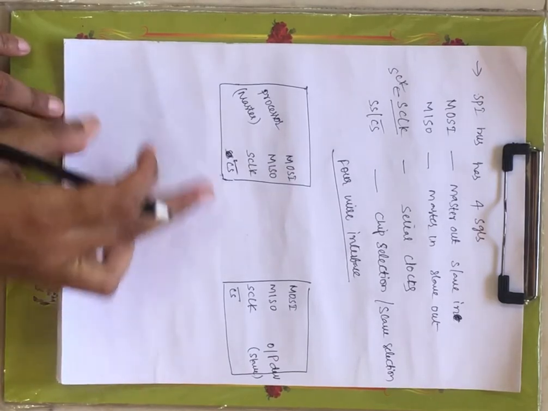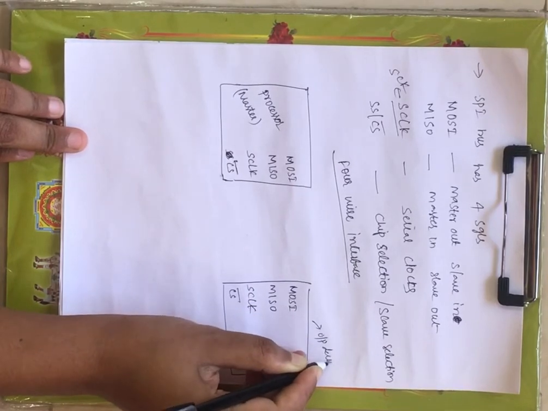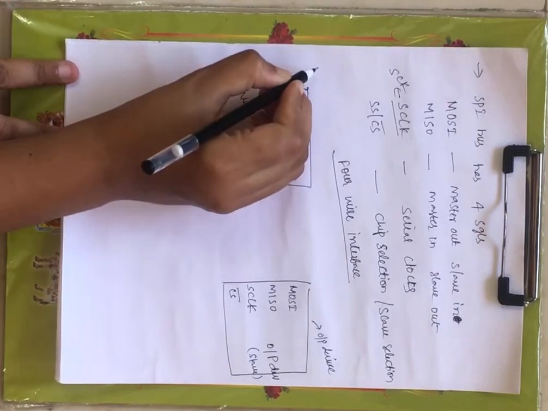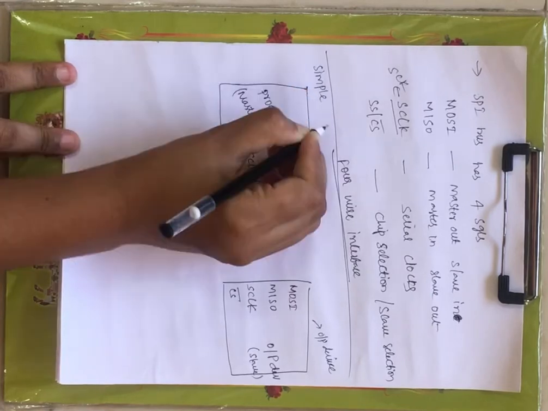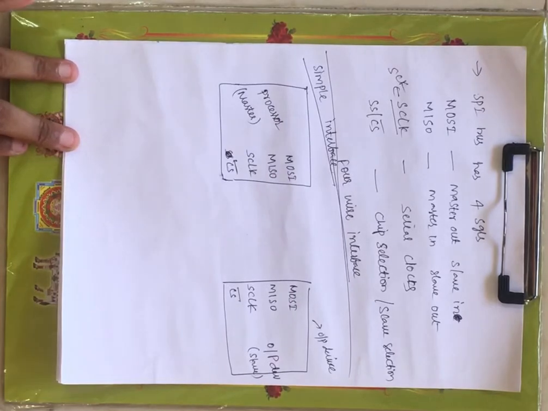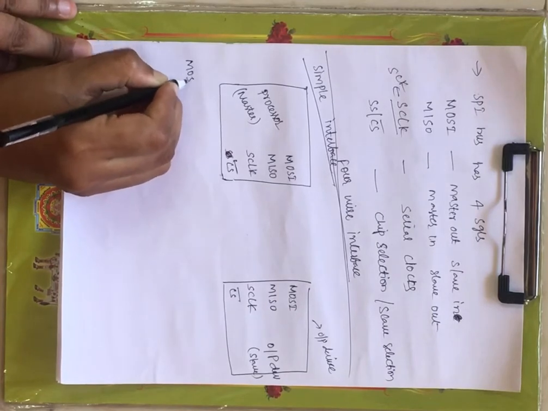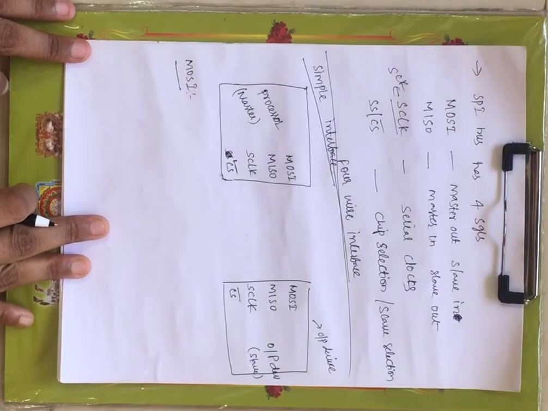Now this is the master, and this is the output device, nothing but the slave, and this is the processor or the controller, nothing but the master. Now this is the simple interface between a single master and a single slave. Now let us see the operation of these four signals first, then we will see the interfacing part between your master and slave.